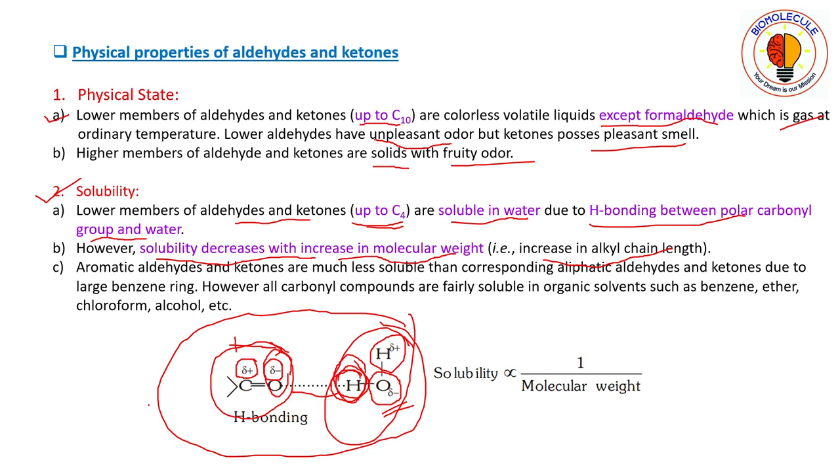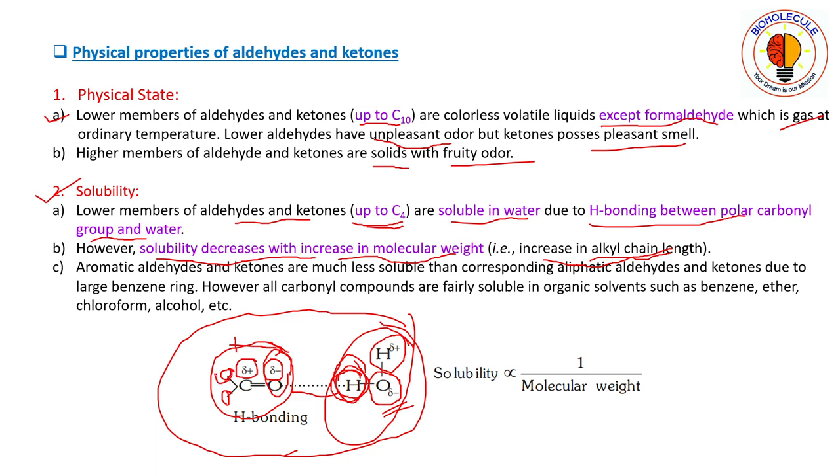But if we increase the alkyl chain length, that is, the molecular weight, then the hydrophobicity increases. See here, these two are the alkyl or aryl groups.